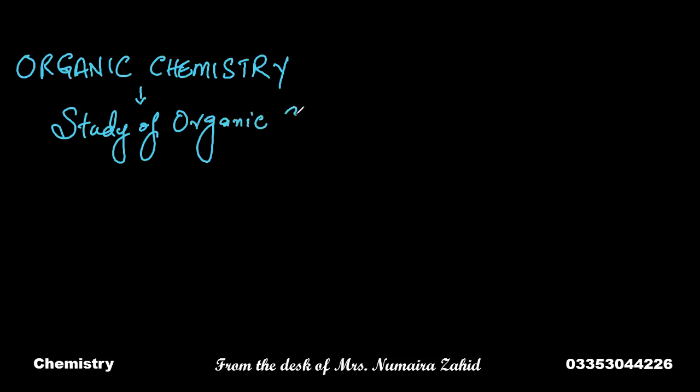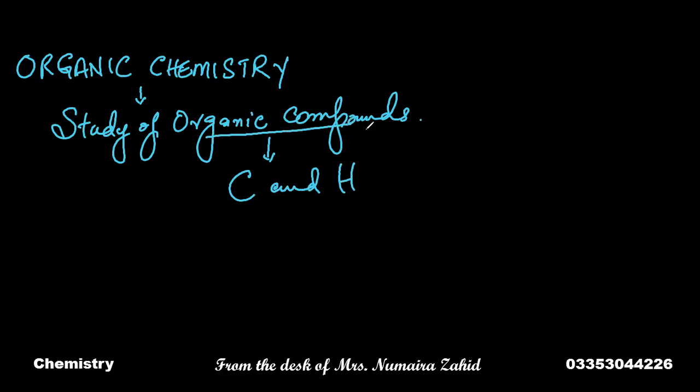When we talk about organic compounds, all those compounds which essentially contain carbon and hydrogen are basically organic compounds. So organic compounds are all hydrocarbons and their derivatives. Organic compounds can be defined as hydrocarbons.